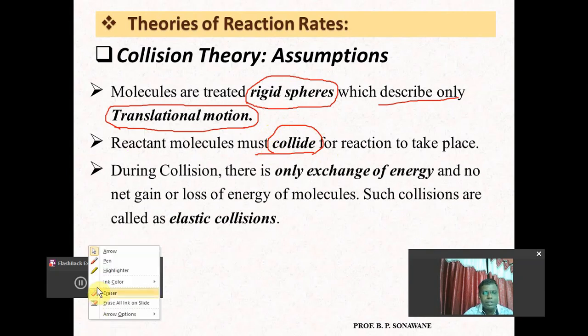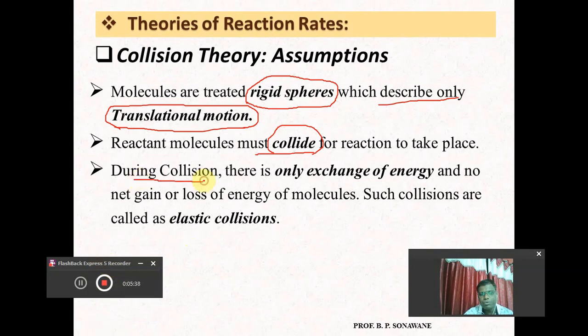Another assumption according to this collision theory is that whenever two or more gas molecules collide with one another, during collision there is only exchange of energy. There may be energy transfer from molecule 1 to molecule 2 or from molecule 2 to molecule 1. This is very important.